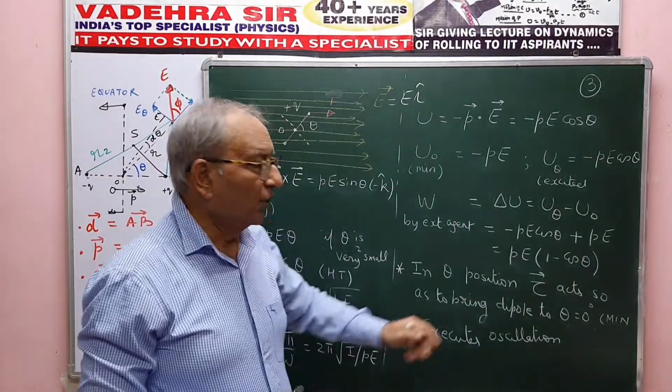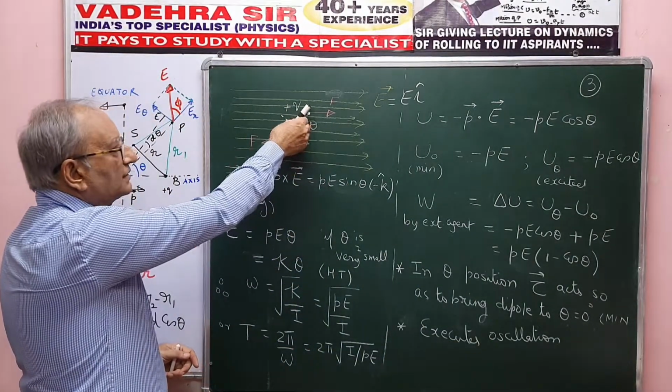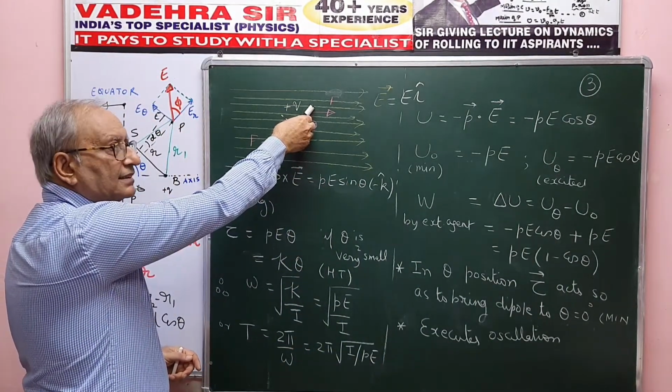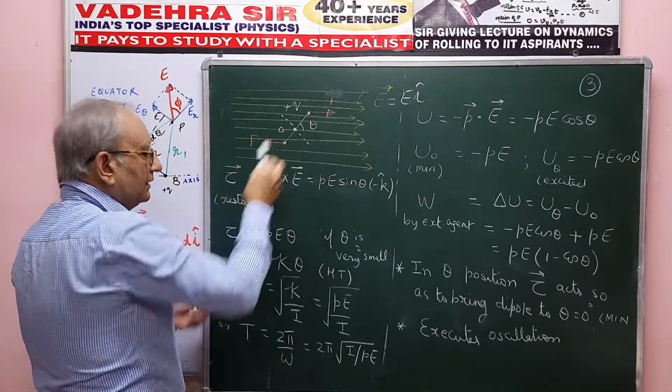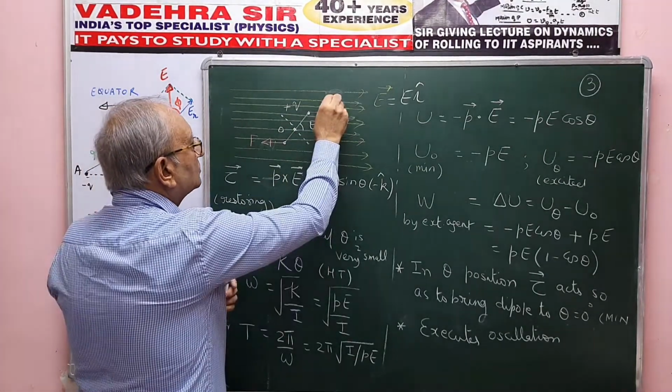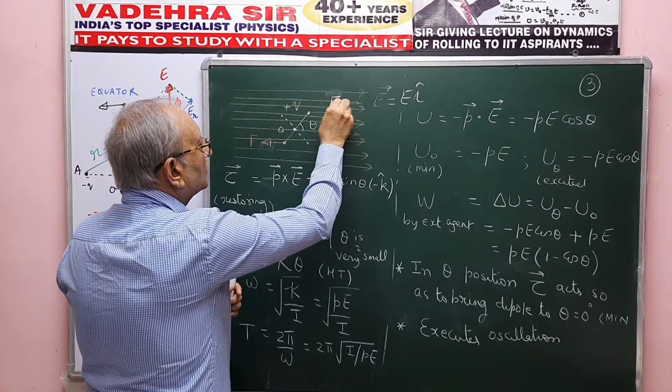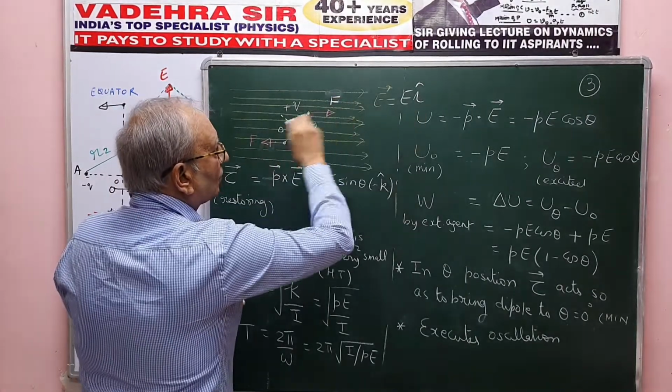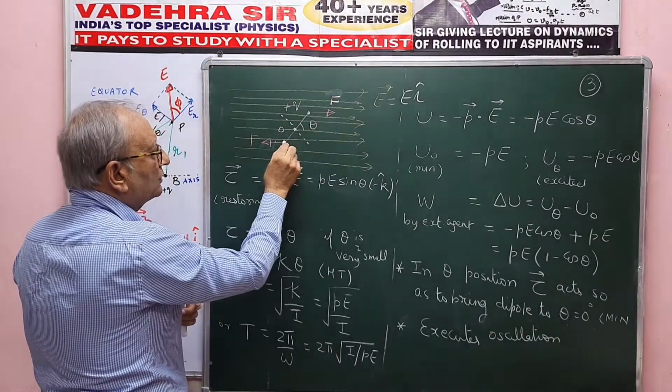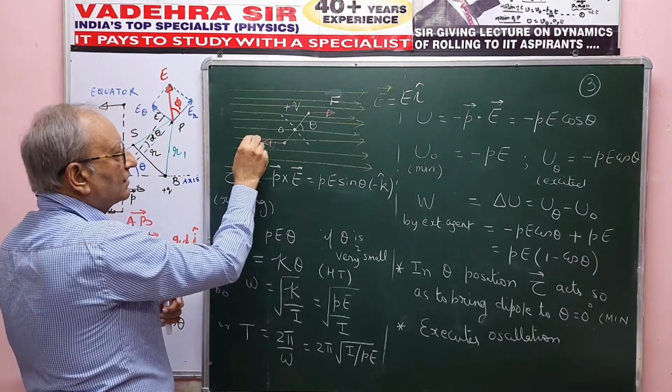Once the dipole is in the excited state, then on plus Q there is a force F which acts along the field, and a force F which acts against the field.